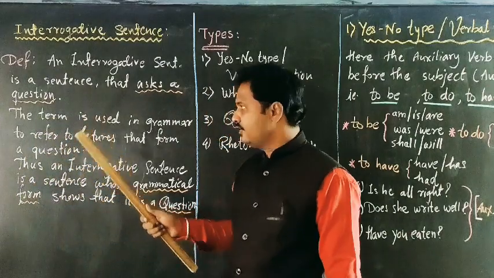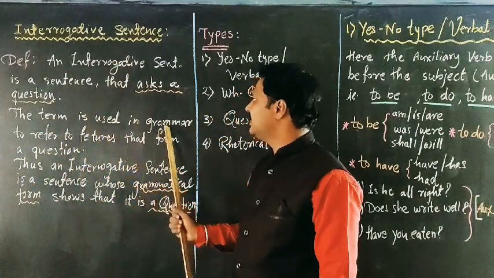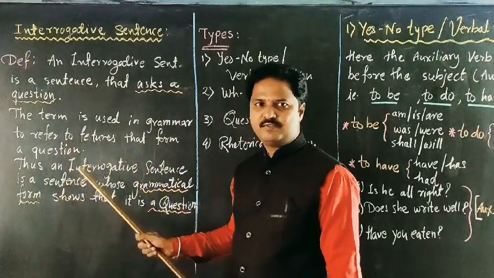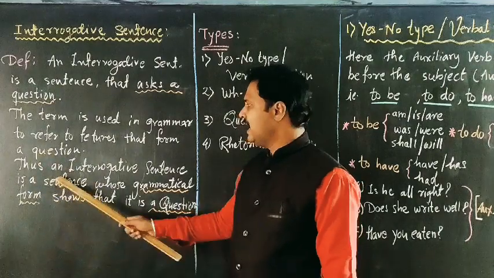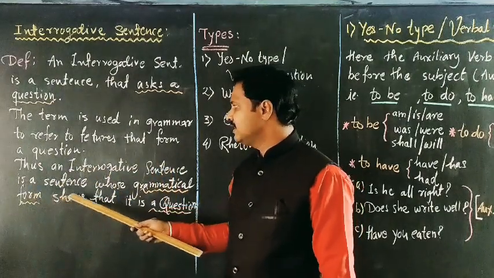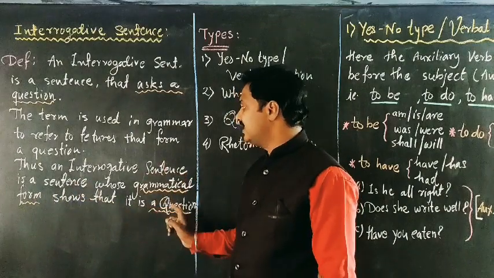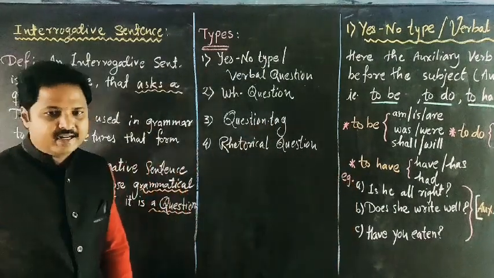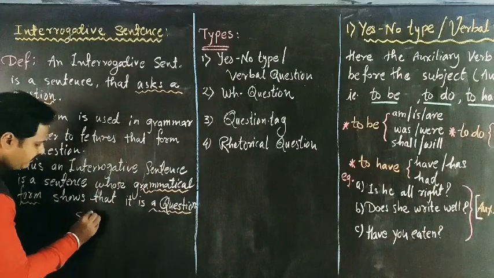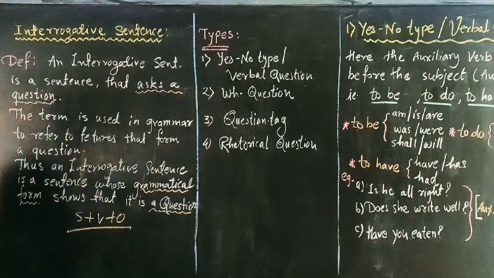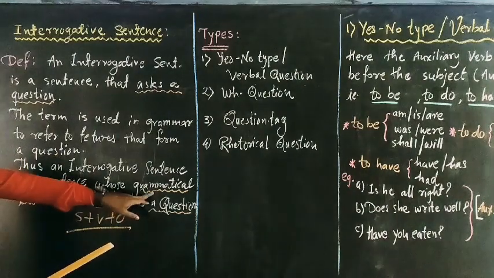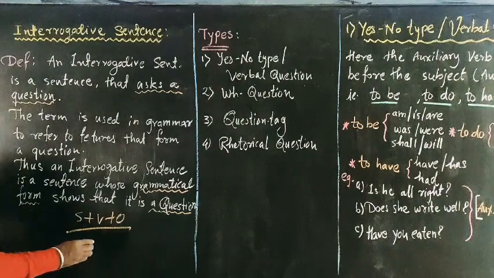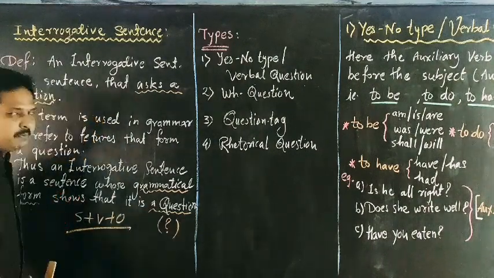The term interrogative sentence is used in grammar to refer to features that form a question only. Thus, an interrogative sentence is a sentence whose grammatical form shows that it is interrogative. It means that in simple grammar we write subject plus verb plus object. But an interrogative sentence has a grammatical form that shows it is an interrogative sentence, with a question mark.